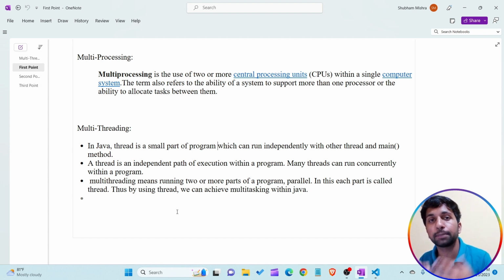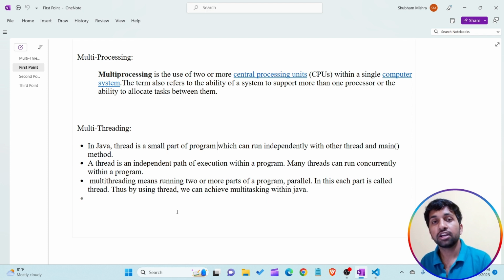Multi-processing is within a system, using different applications. But multi-threading is within a single program. Within a single program, different small modules, or small parts, are present and running concurrently. This is known as multi-threading. This is a simple definition of multi-threading.